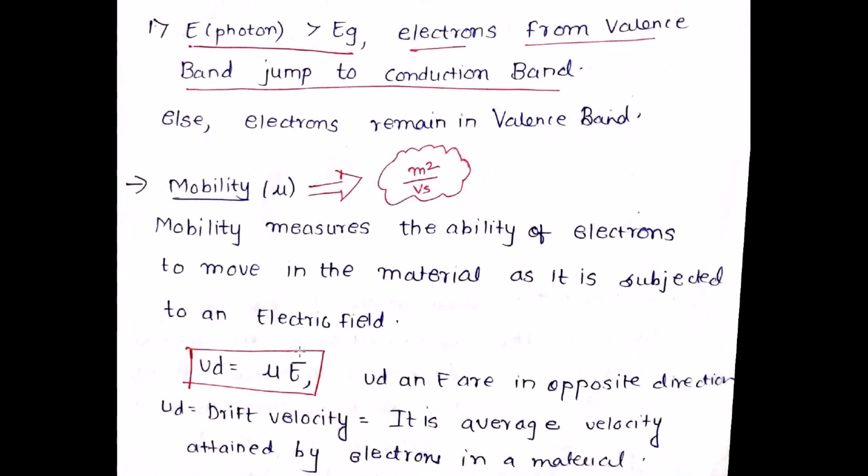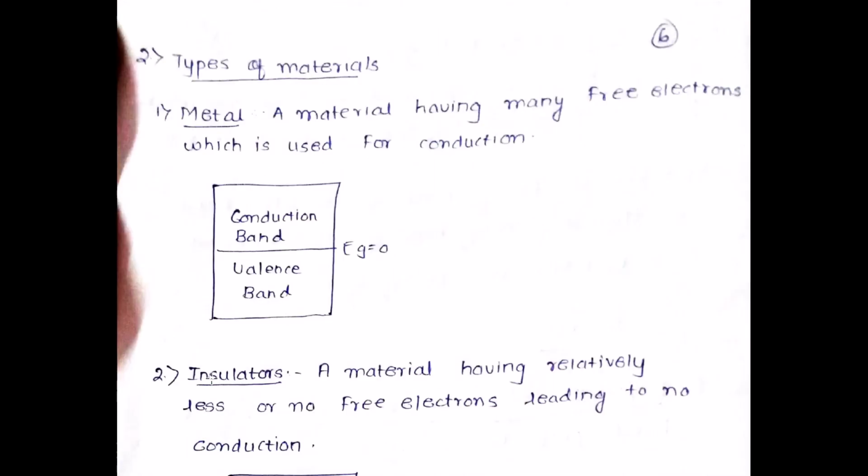So we have some terminology, again pay attention, called mobility. The mobility indicates the ability of electrons to move in a material as it is subjected to an electric field. If Vd is the drift velocity, mu is the mobility, and E is the electric field, then mu is given as Vd by E, where Vd is the drift velocity and E is the electric field. Mobility measures the ability of electrons to move in a material.